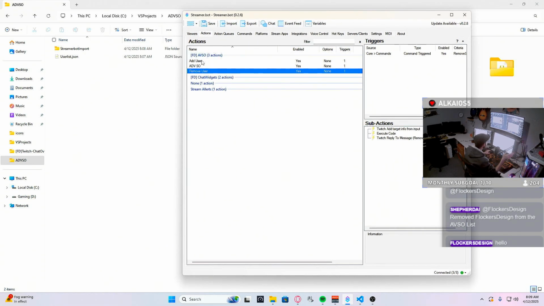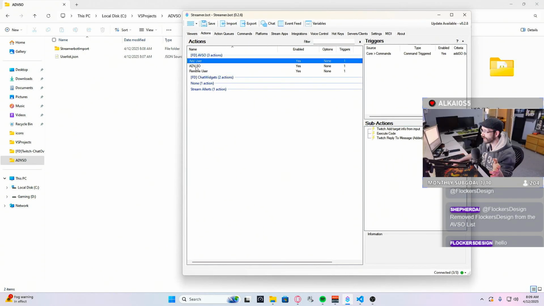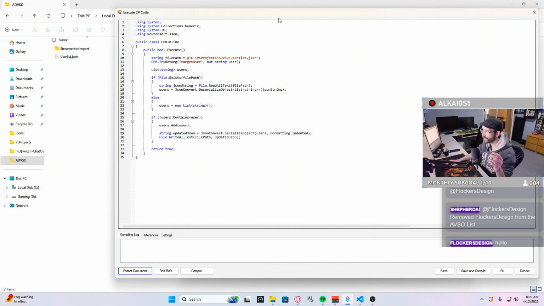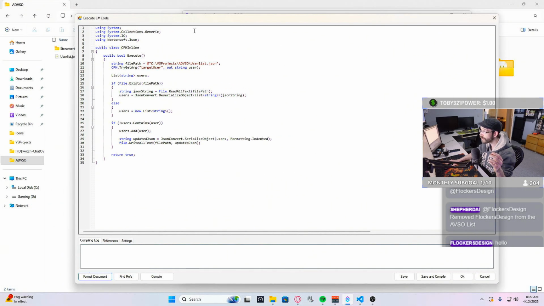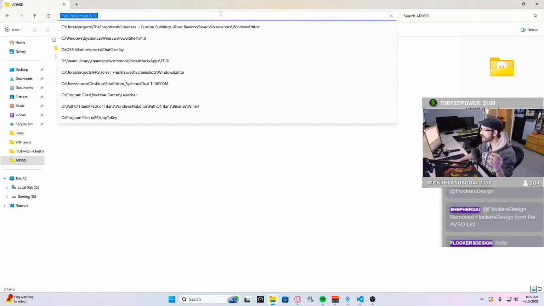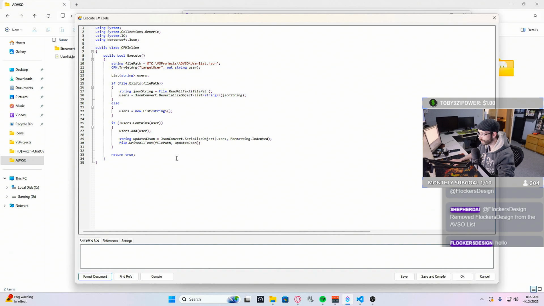All you have to do is go through all these three actions, open the execute code, and then all you want to do is take this directory right here, just this part, go over here, and before this slash right here, you want to remove this part and change that with your location. Now for me, of course, it's the exact same location. This is how you want to keep it. All you have to do is that.